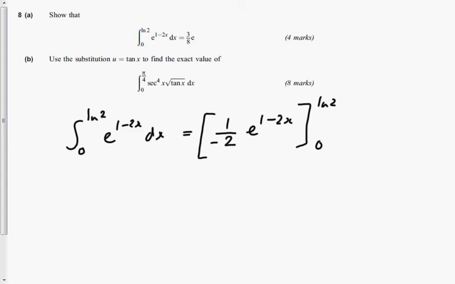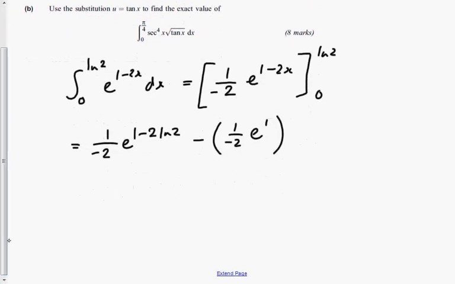Once I've done that, I can substitute in the natural log of 2 and then 0 into my terms, and I need to evaluate it. Okay, so clearly I can tidy that up. The key thing is the power for the first term.